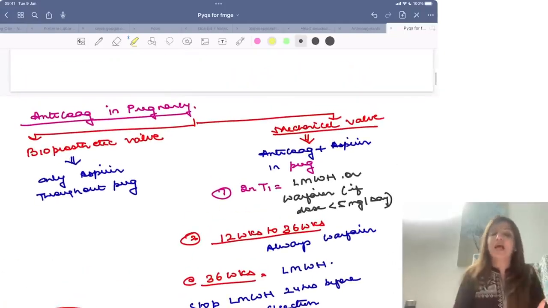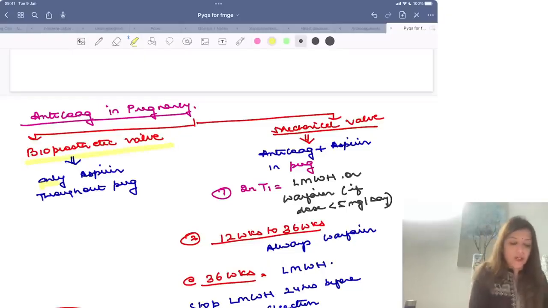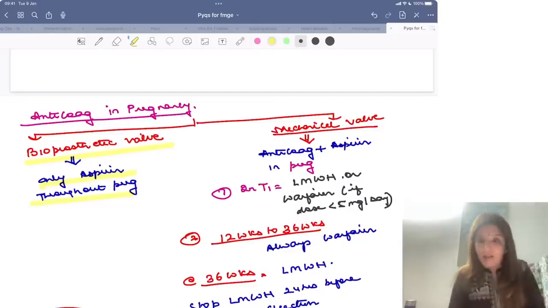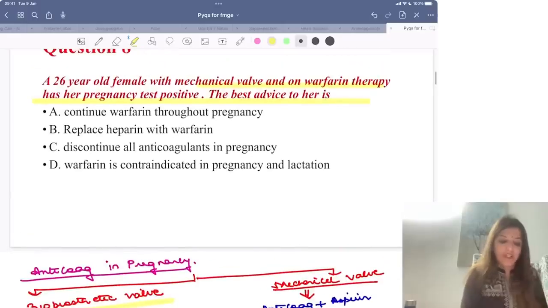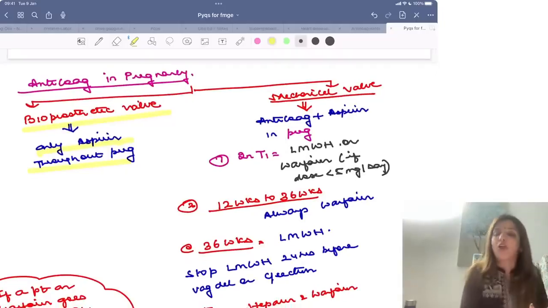Now, if the patient has a bioprosthetic valve, please remember, in a patient with a bioprosthetic valve, no anticoagulant is needed at the time of pregnancy, and normally also no anticoagulant is needed for bioprosthetic valves. The only thing which you need to give to patients of bioprosthetic valves is aspirin. Coming to mechanical valves, as given in the question, she had a mechanical valve. A mechanical valve patient needs an anticoagulant during pregnancy, and aspirin also has to be given during pregnancy.